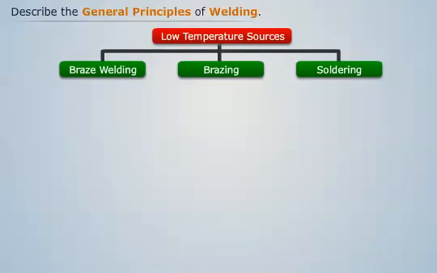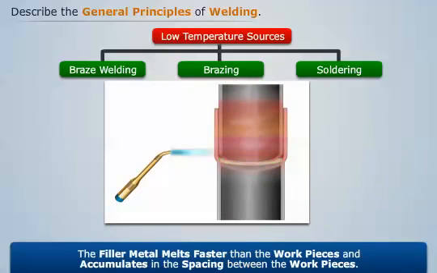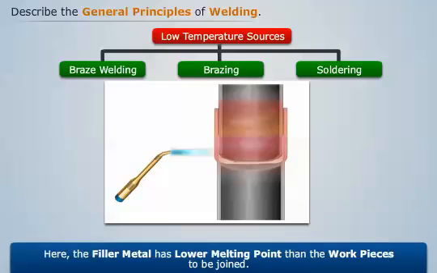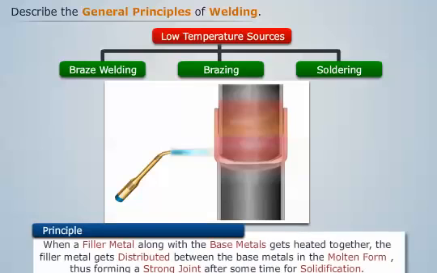In a fusion welding process, which involves low temperature sources as the heat source, we see that the filler metal melts faster than the workpieces and accumulates in the spacing between the workpieces. Here the filler metal has lower melting point than the workpieces to be joined. This welding process is based on the principle that